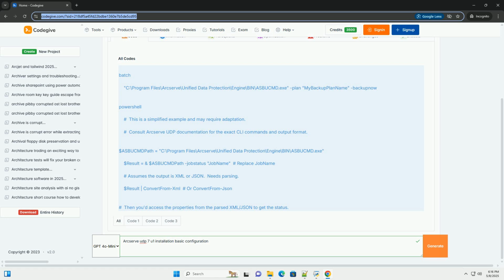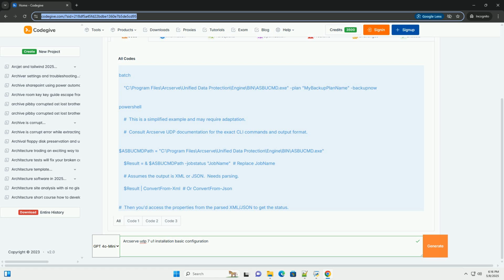9. RPS configuration. If you selected to install the RPS, you will need to configure it. Deduplication settings. Specify the location for the deduplication database. This is where Arcserve UDP stores metadata about the backed up data, allowing it to eliminate redundant blocks and save storage space. The deduplication database can grow significantly, so make sure you have enough disk space. The Arcserve documentation provides guidelines on sizing the deduplication database based on the amount of data you plan to protect.